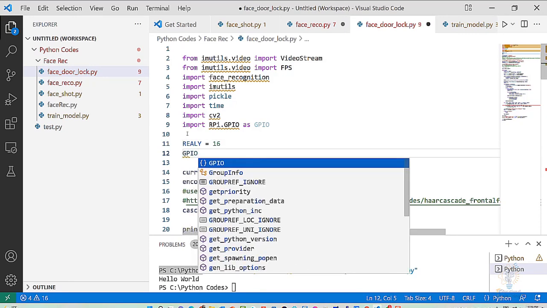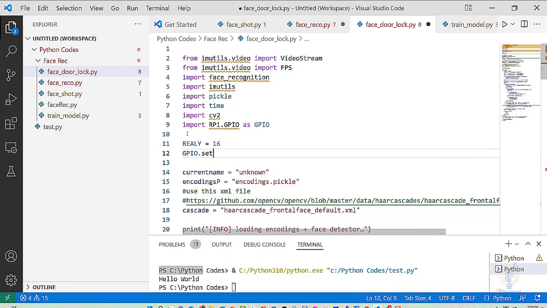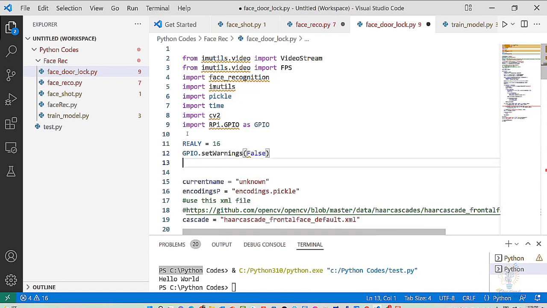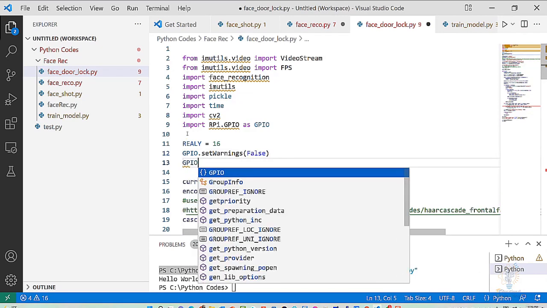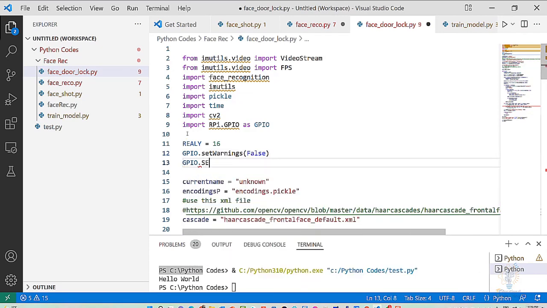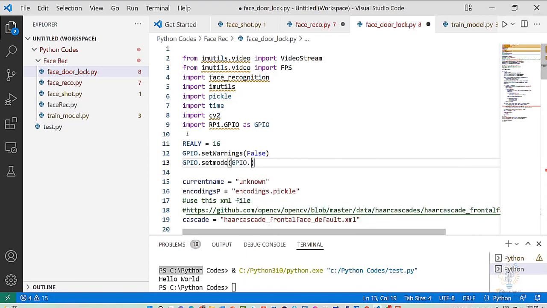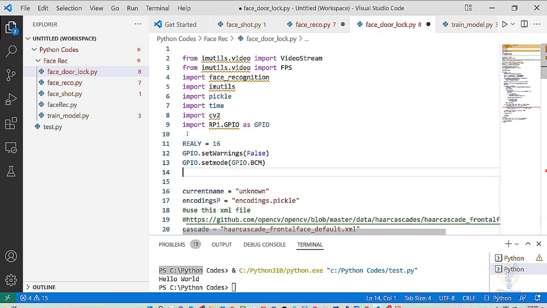Then GPIO dot set warnings to false. We don't want to see any warnings. GPIO dot set mode to the BCM mode. If you know Raspberry Pi, you must know the BCM mode, which is basically a method for numbering the pins.